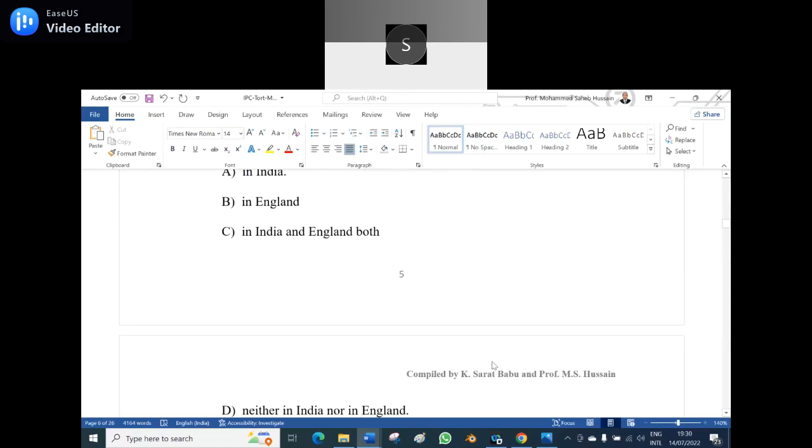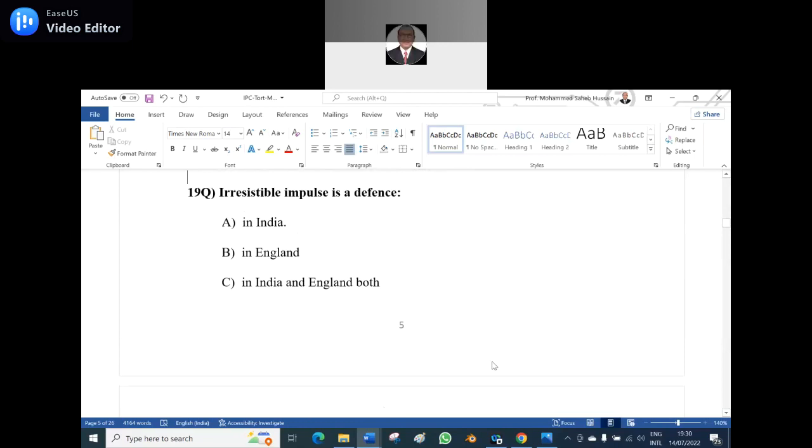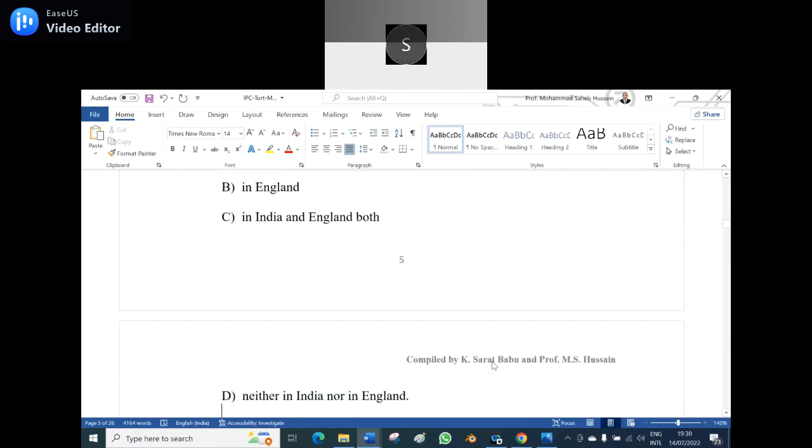19th question. Irresistible impulse is a defense A. in India, B. in England, C. in India and England both, D. neither in India nor in England.